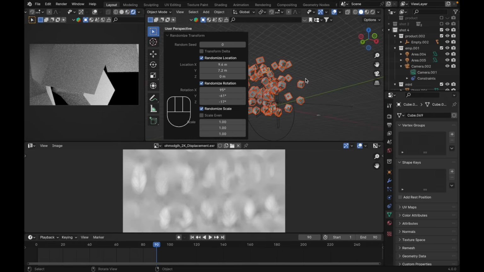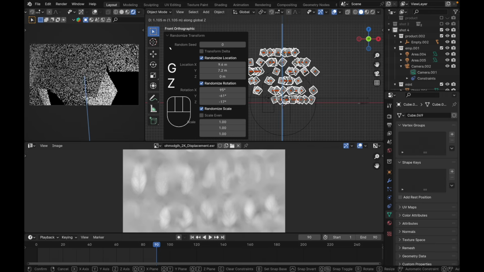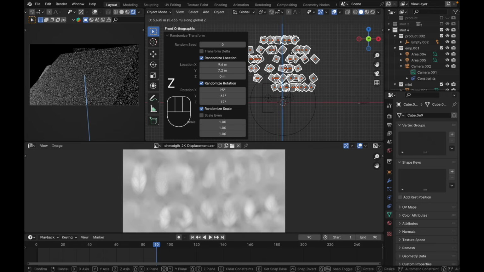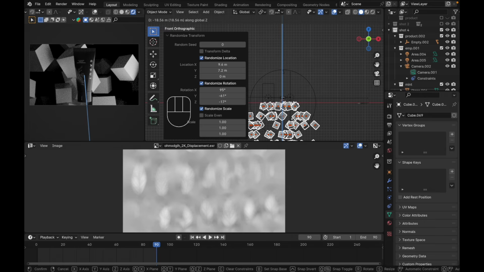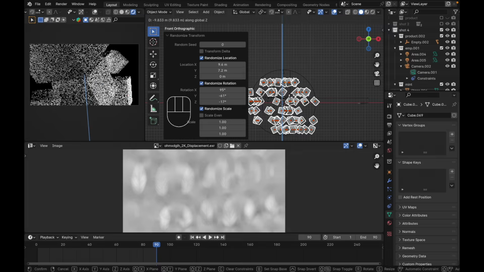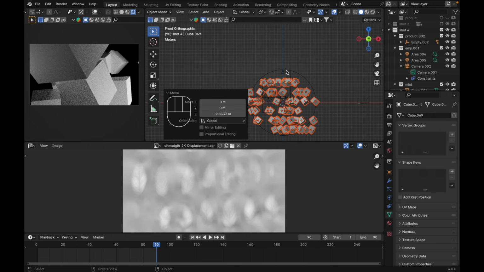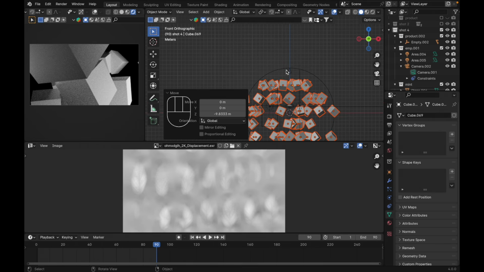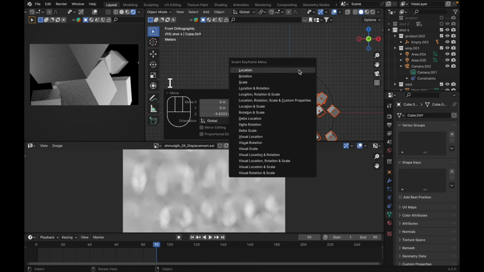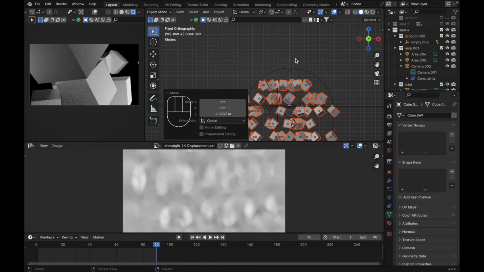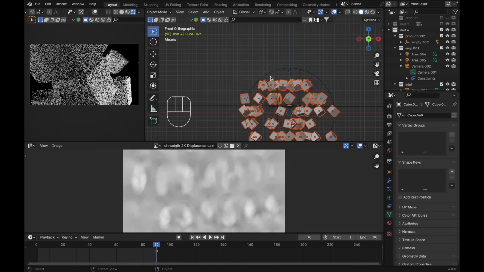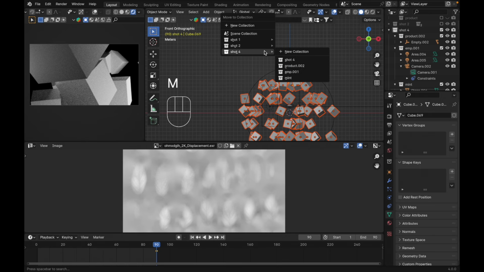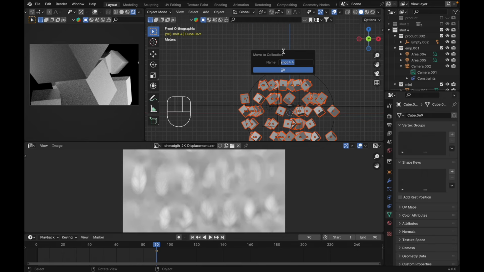Just like this. Press G Z. Let's move it up here, or maybe back here. Just put it here. Yep. And press I. Insert location and rotation. Press M. Move all of these cubes to a new collection. Just name this cube.